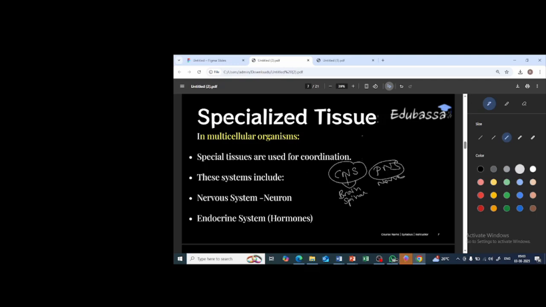Now there are basically two systems. One is the nervous system, one more is the endocrine system. Nervous system includes neurons, whereas the endocrine system includes the hormones. Okay, so in this chapter you are going to learn about the neuron as well as hormones in detail. Clear?